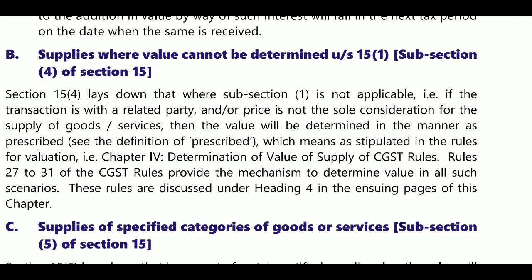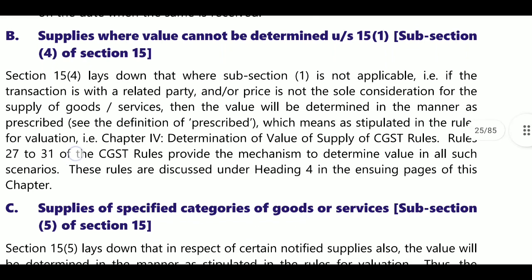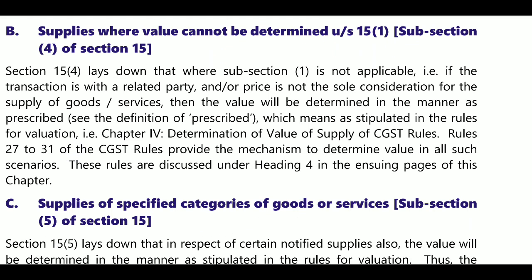What is there in 15.4 and 15.5? Section 15.4 lays down that where subsection 1 is not applicable, for example if the transaction is with a related party, or if the price is not the sole consideration, then the value will be determined in the manner prescribed.